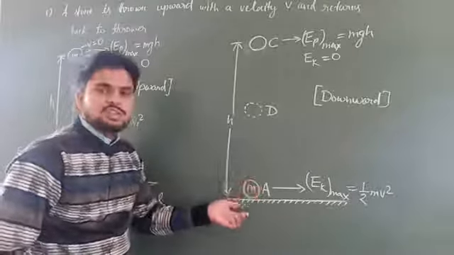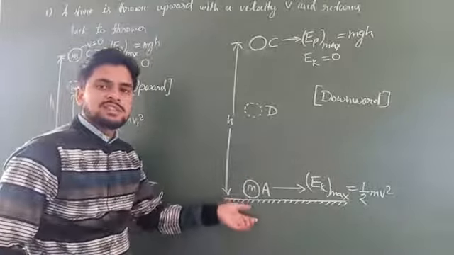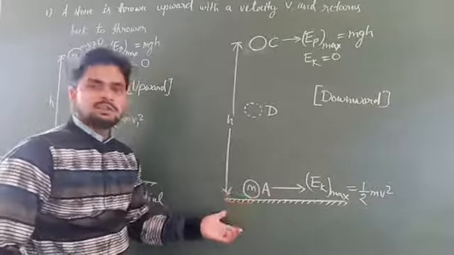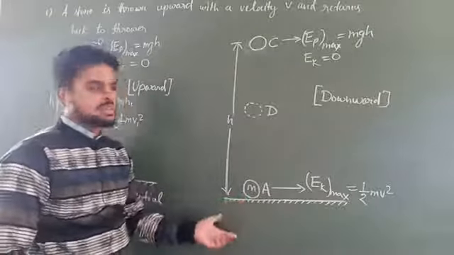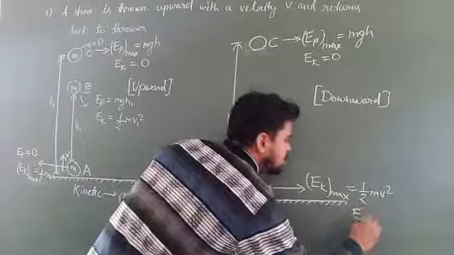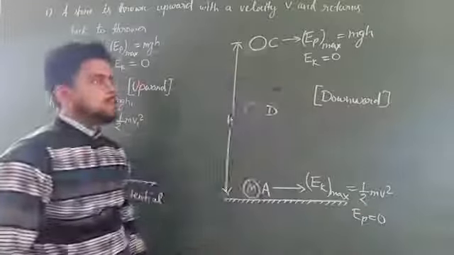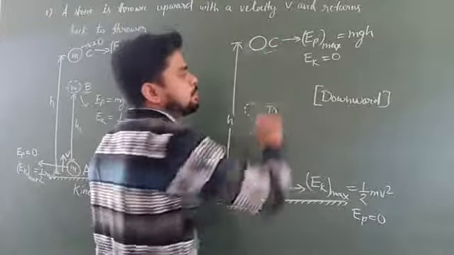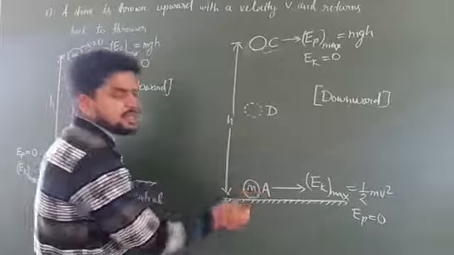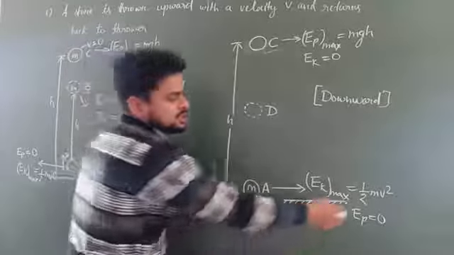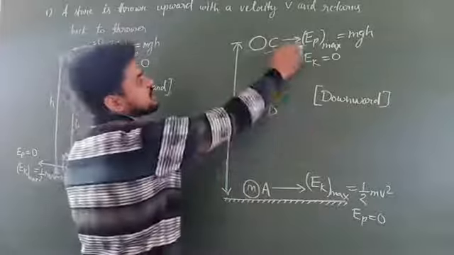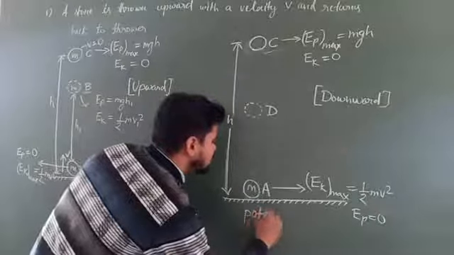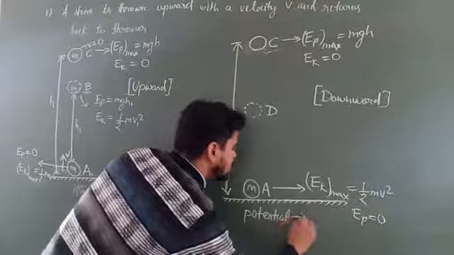Again, the stone is just about to touch the ground, so we can say the height is negligible or nearly equal to 0. If the height is equal to 0, then the potential energy will be 0. So here the potential energy will be equal to 0. What we have observed in the downward motion is that at position C it has only potential energy, but at position A, when it is just about to touch the ground level, it has only kinetic energy. So there is a transformation from potential to kinetic energy. So what we can write in this process? There is a transformation from potential to kinetic energy.